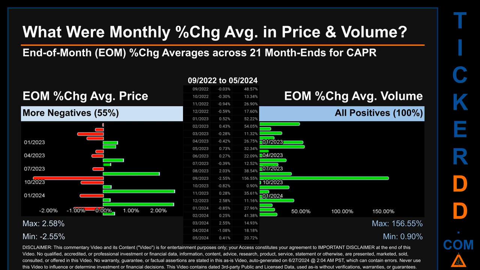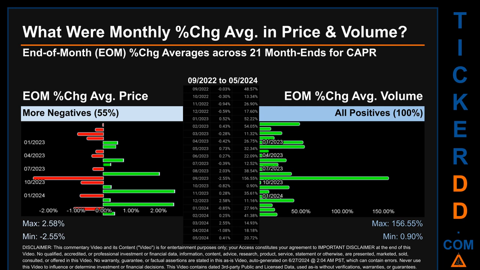From 09-2022 to 05-2024, out of 21 month ends, 12 had a negative percentage change in average price. Meaning 55% of month ends saw a negative percentage change in average price. In terms of volume, 22 out of 21 month ends had a positive percentage change. That is 100% of month ends saw a positive percentage change in average volume.